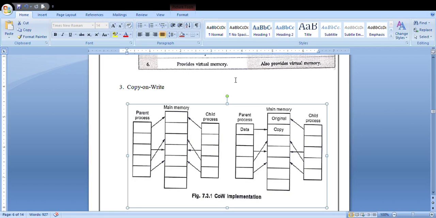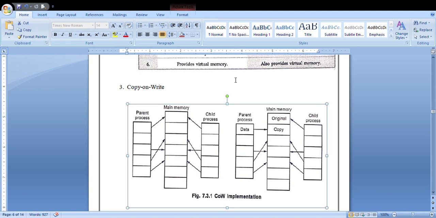And our next topic is copy on write. What do you mean by copy on write implementation? As the name indicates, you are just copying the content while you are writing. As simple as that, the name itself indicates that.